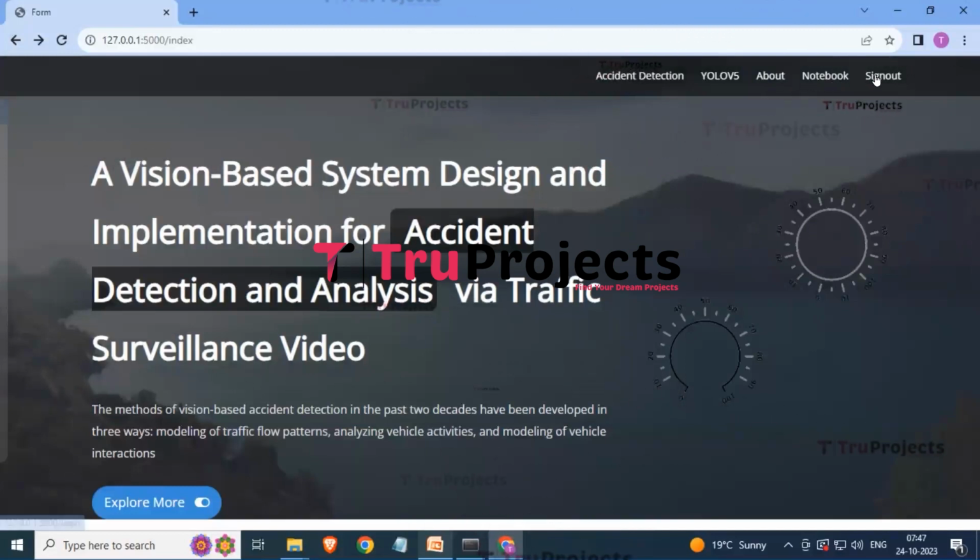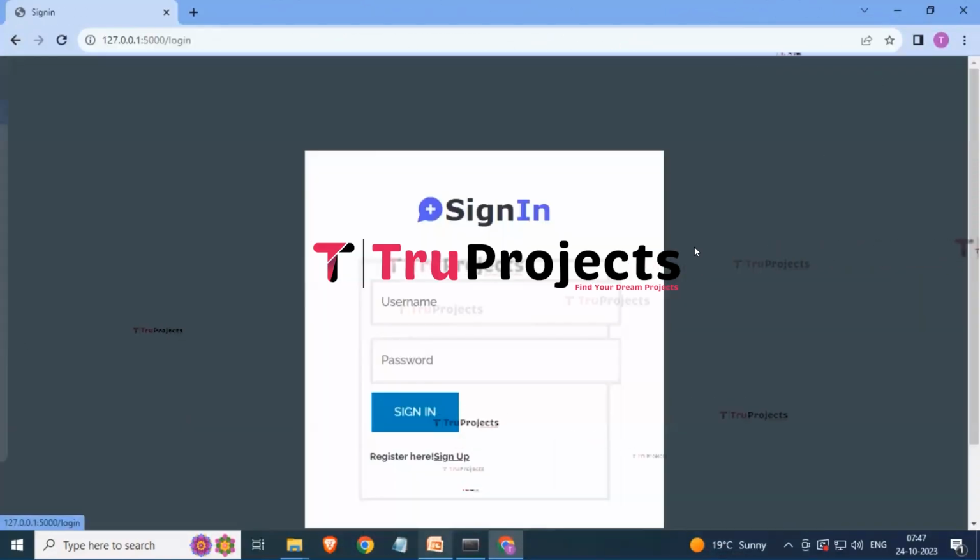Here you can see that there is a button for sign out. By simply clicking on this button, you can successfully log out.